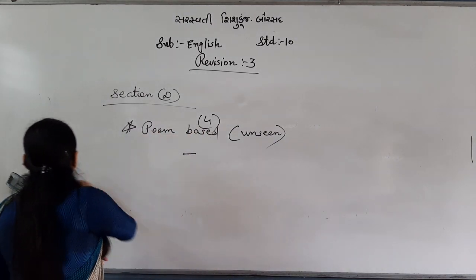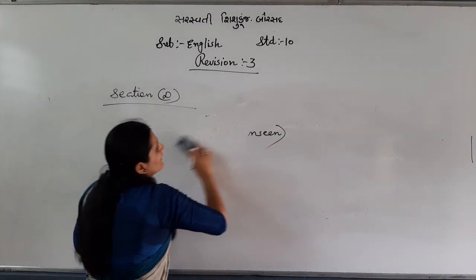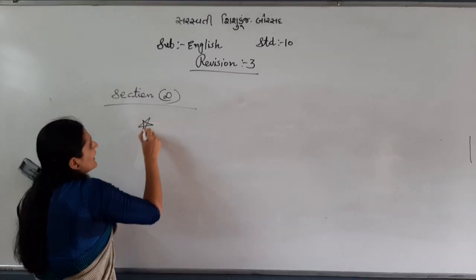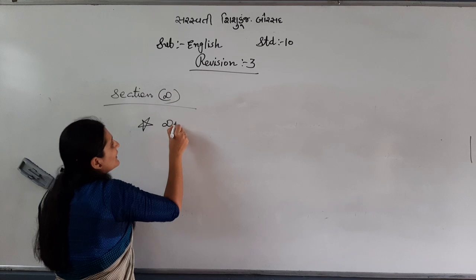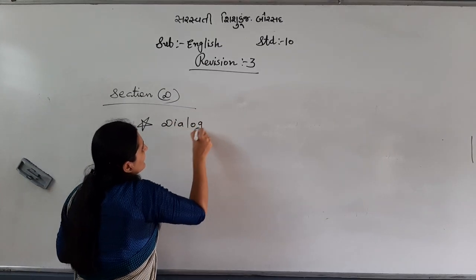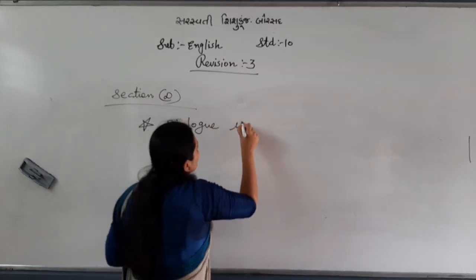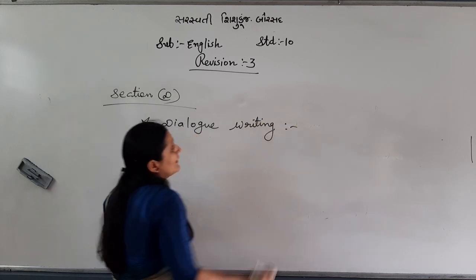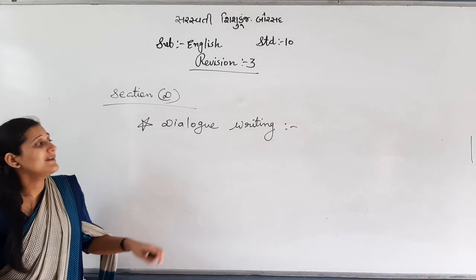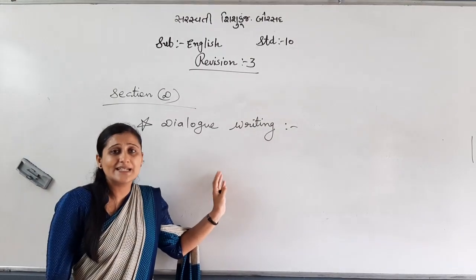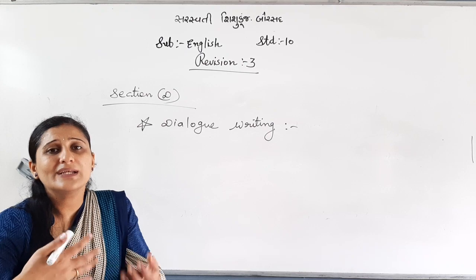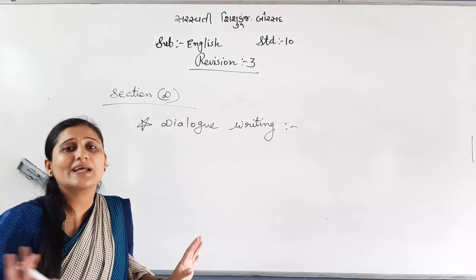Okay. Now, from now, the composition part starts. First, in section D, we have dialogue writing. See, there is not a single thing that I have not discussed in these 3 revision videos. Everything I have talked about, though not in detail, somewhat I have discussed.